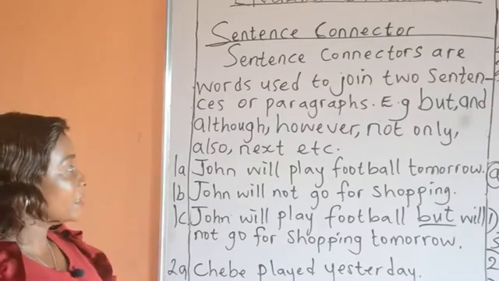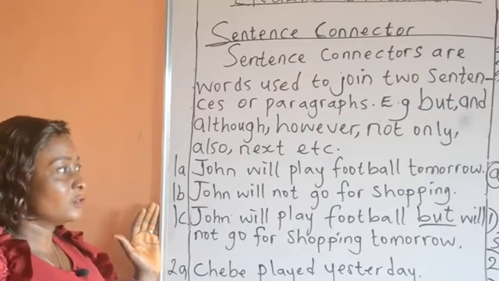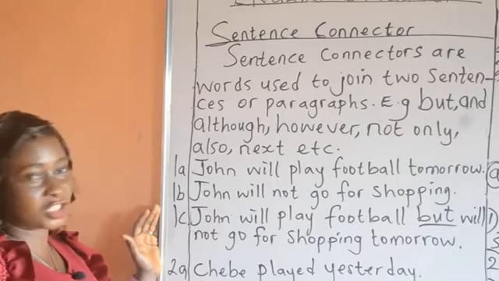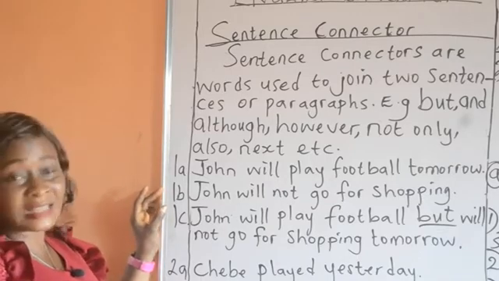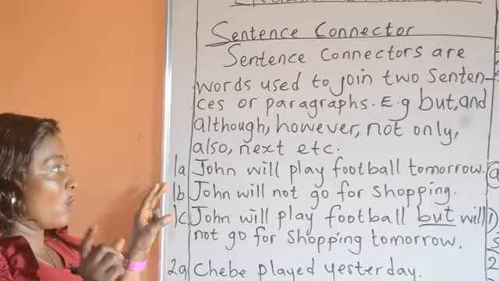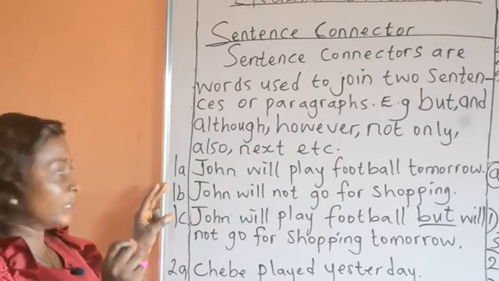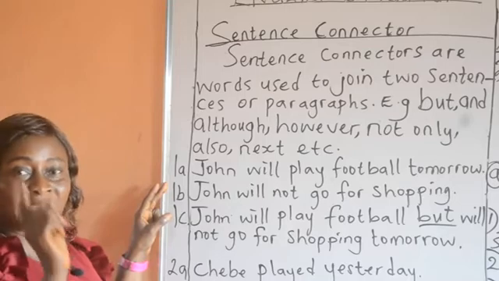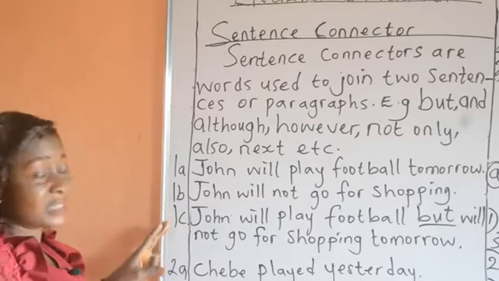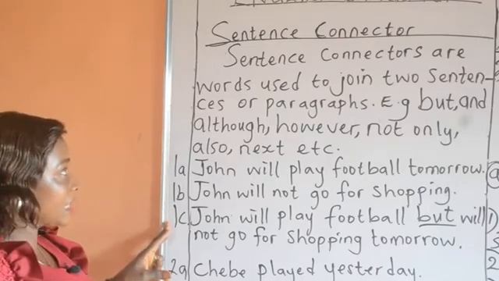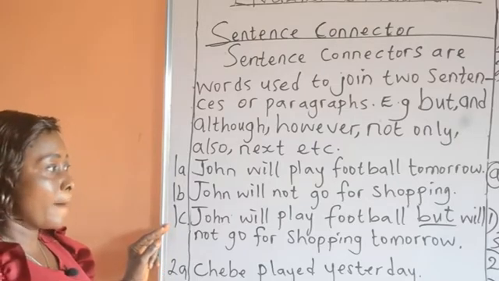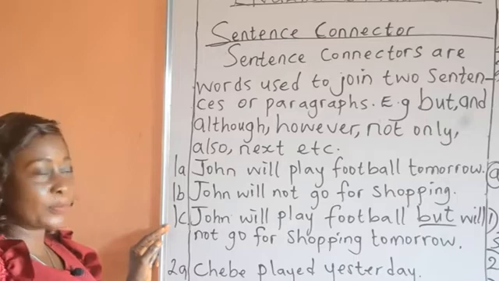Number 1A says, John will play football tomorrow. 1B says, John will not go for shopping. So to join the two sentences together, you need a sentence connector. A word, just a word that can join sentence A to sentence B to make it one complete sentence. Good. So the number 1C is the sentence connector. And it says, John will play football but will not go for shopping tomorrow.